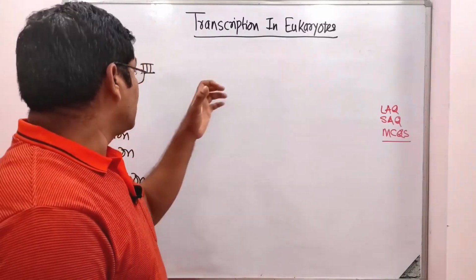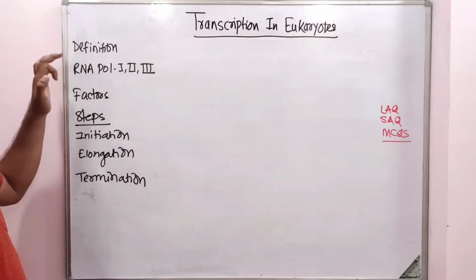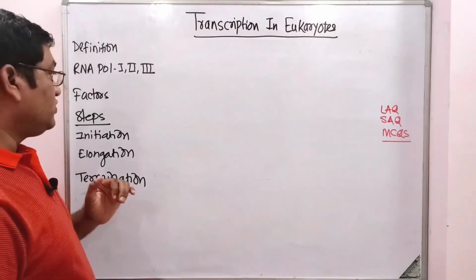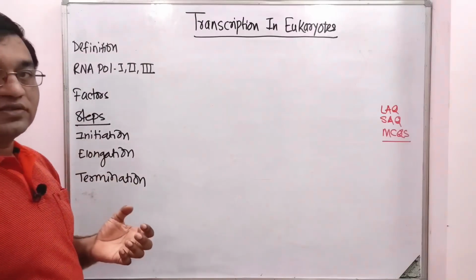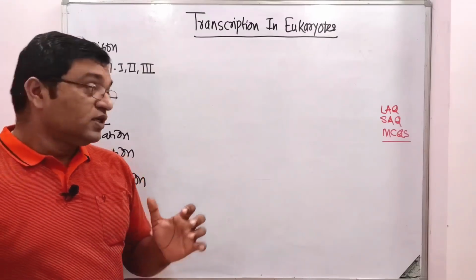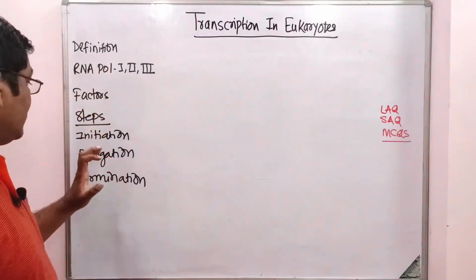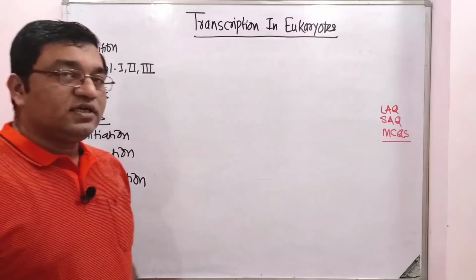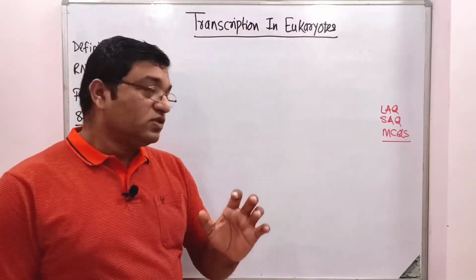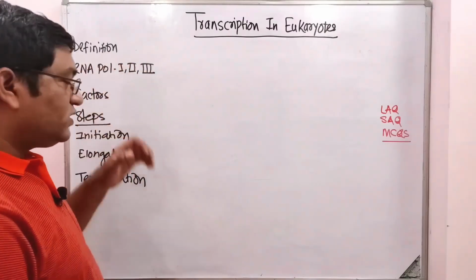We'll discuss this transcription process with respect to these headings: definition, then RNA polymerase 1, 2 and 3, various factors, that is basal transcription factors, activators and co-regulators required for the transcription process in eukaryotes, and various steps, that is initiation, elongation and termination of transcription in eukaryotes. Okay, so what is the definition?